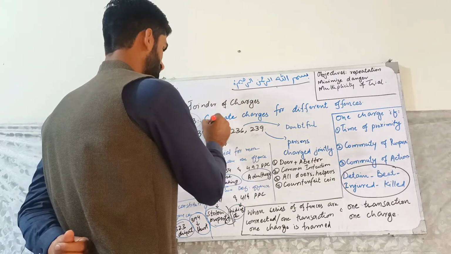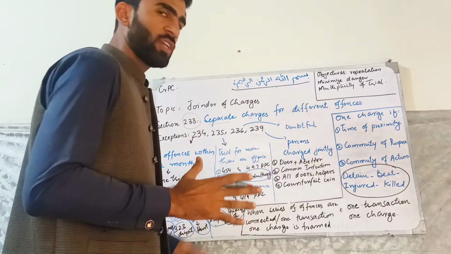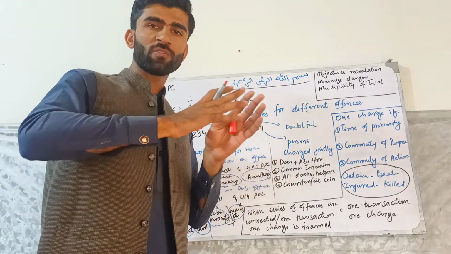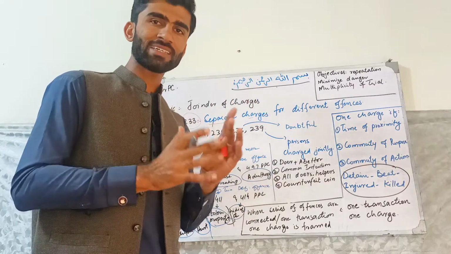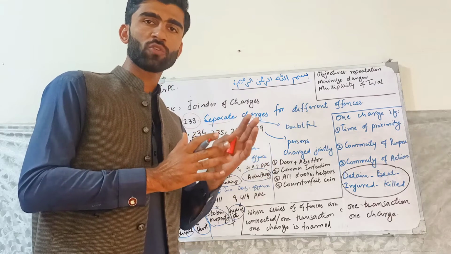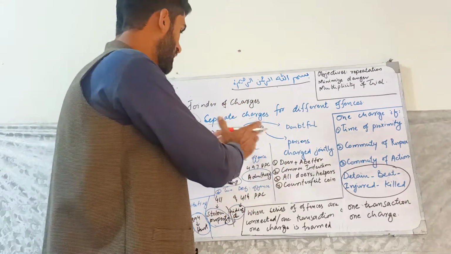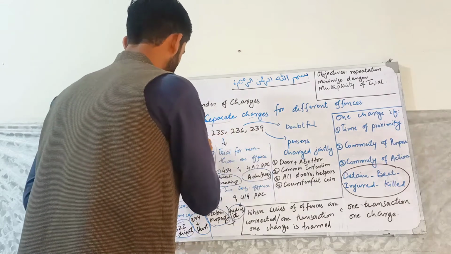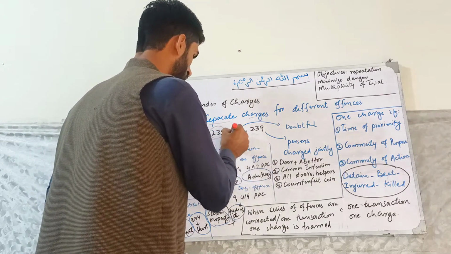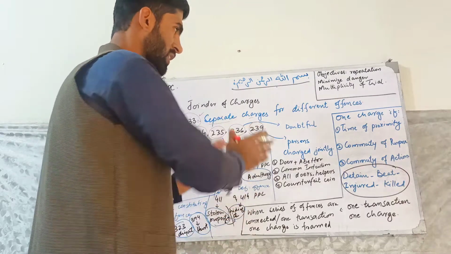It states the general rule: separate charges for different offenses. For each offense, if 5 offenses are committed, there should be 5 different charges. If there are 2 offenses committed by any person, there should be 2 different charges on him. But this is a general rule, and there are some exceptions mentioned in sections 234, 235, 236 and 239.